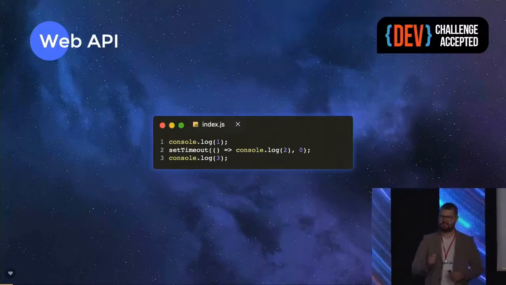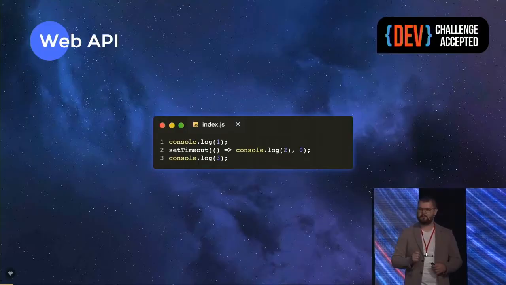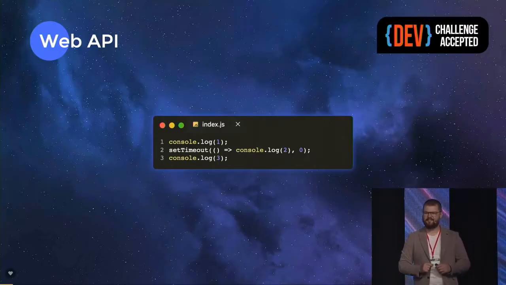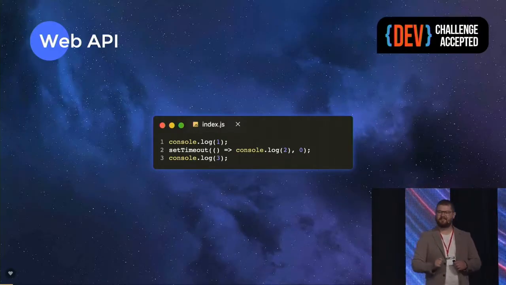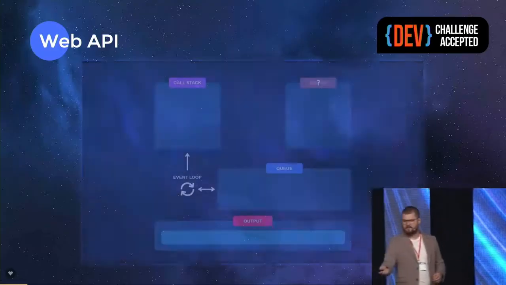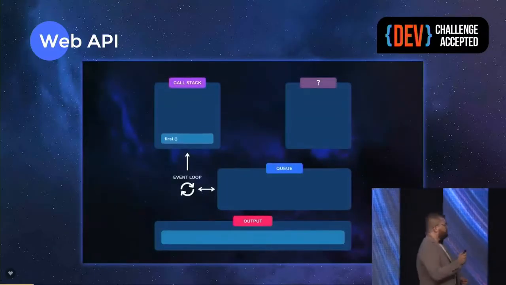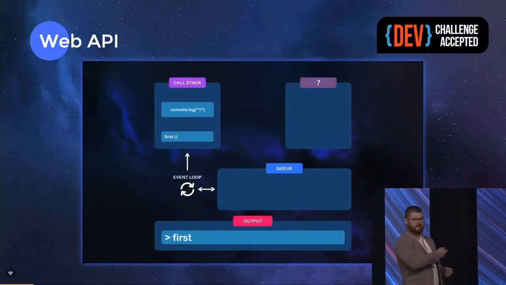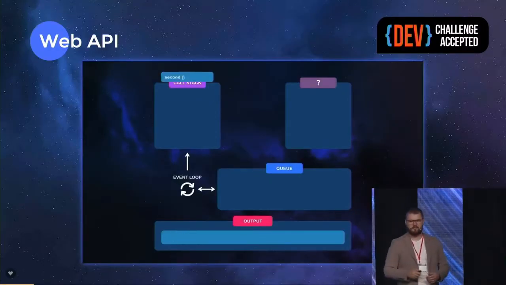Okay, correct. There is something called event loop, right? But that's just half of an answer, right? There are some intermediate steps between. Okay, let's visualize this example a bit. We know that console log is synchronous, right? It goes to the call stack, and it gets executed immediately, right?